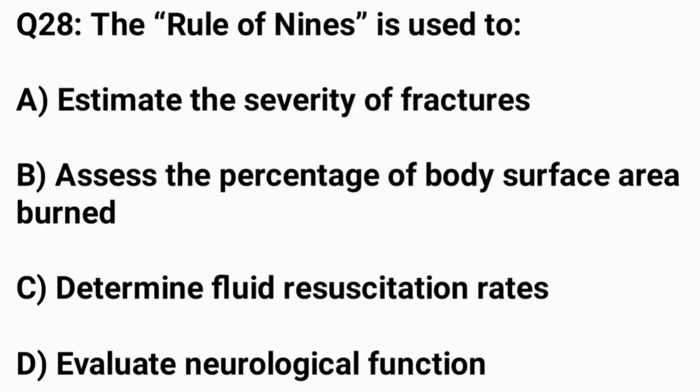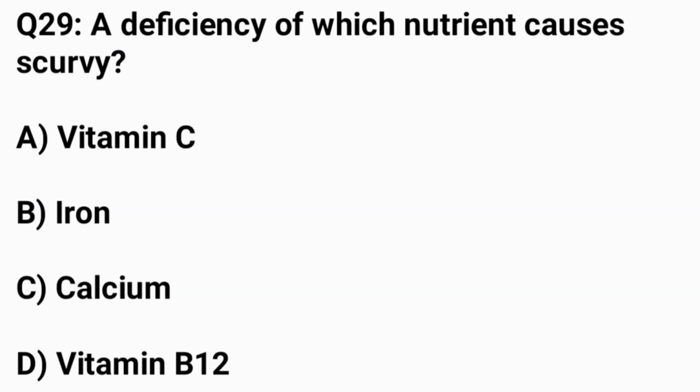Question number 28. The rule of nines is used to. The correct answer is option B. Assess the percentage of body surface area burned. Question number 29. A deficiency of which nutrient causes scurvy? The correct answer is option A, vitamin C.